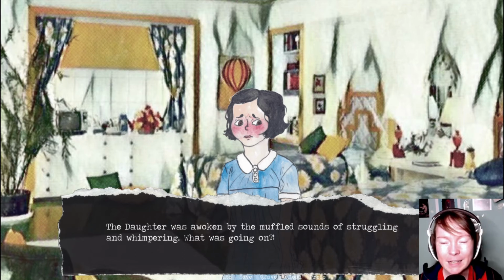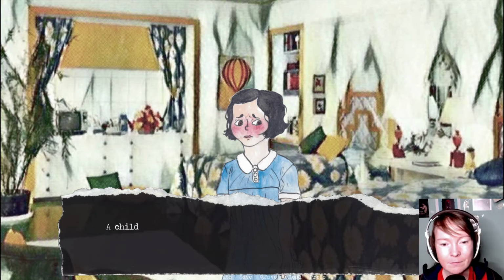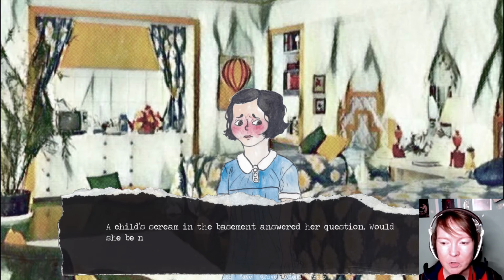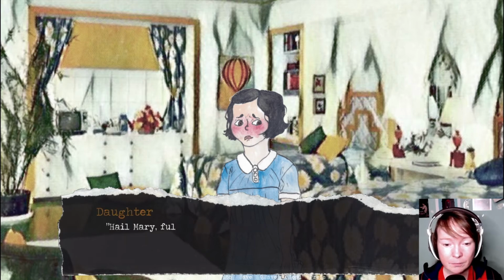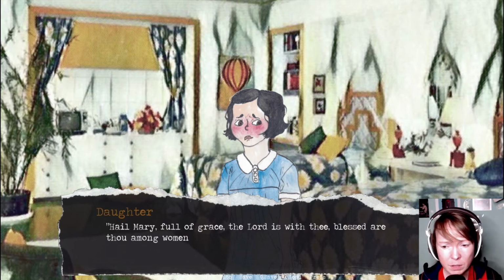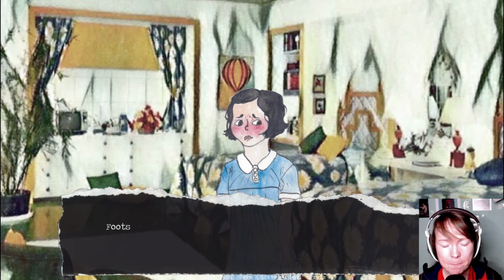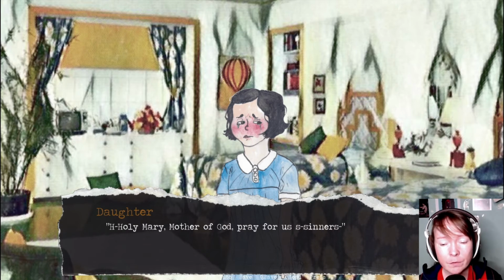The daughter was awoken by the muffled sounds of struggling and whimpering. What was going on? It's that easy to steal a child from a house? A child's scream in the basement answered her question. Would she be next? Hail Mary, full of grace, the Lord is with thee. Blessed art thou among women. Footsteps grew closer to her bedroom. Holy Mary, Mother of God, pray for us sinners.